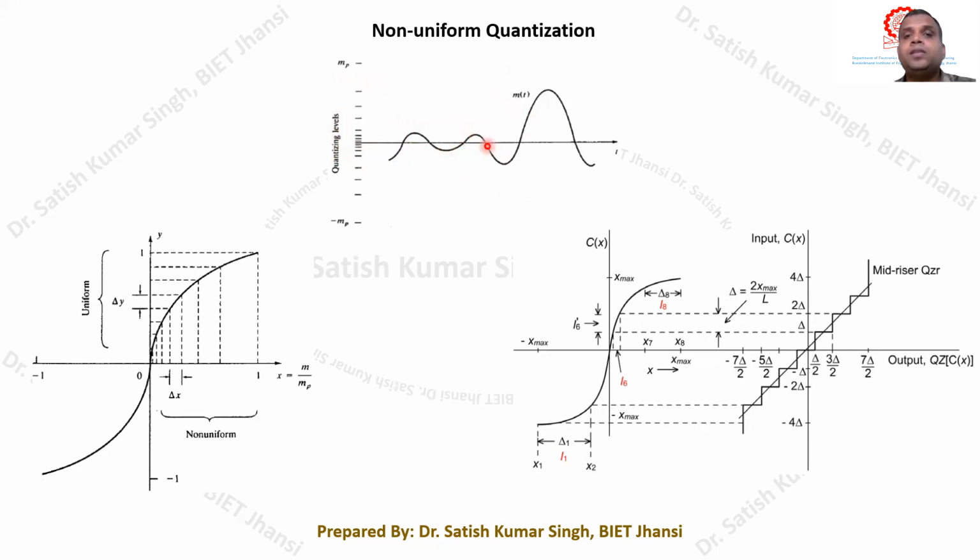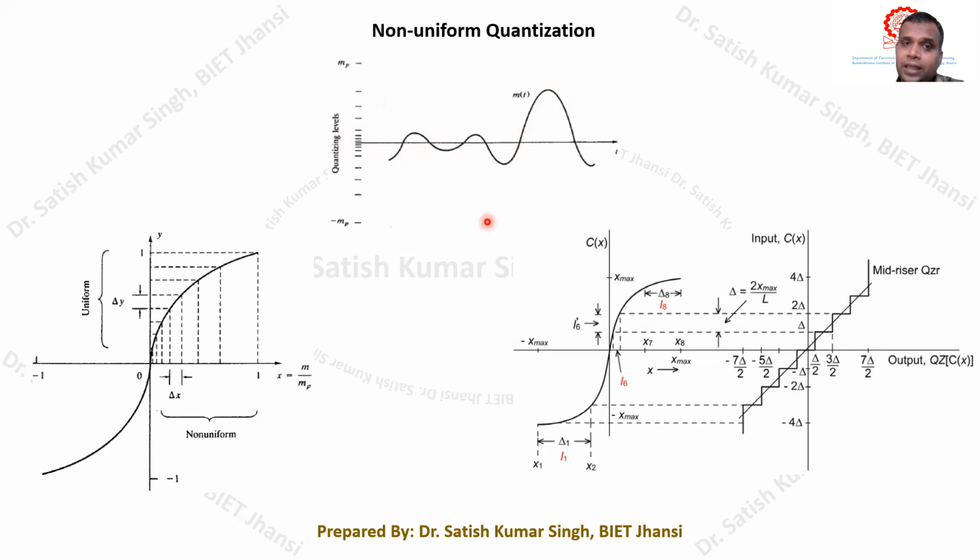But whenever this rarely occurring segment occurs in the speech signal and a large dynamic range comes, the step size should also be large to maintain the same signal to quantization noise ratio, so that the signal can again be tracked. So basically, we need a small step size whenever there is a small variation in the amplitude, and whenever a very large amplitude occurs like this, we need a large step size to maintain the same signal to quantization noise ratio.